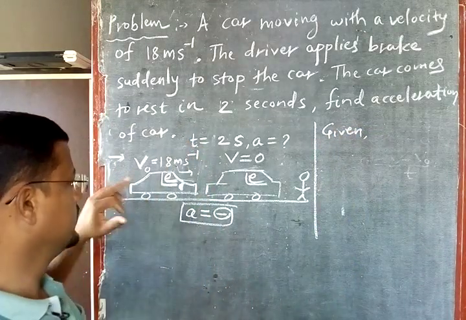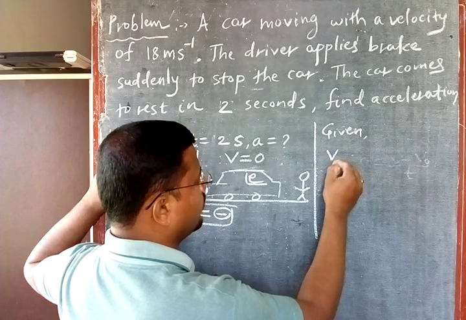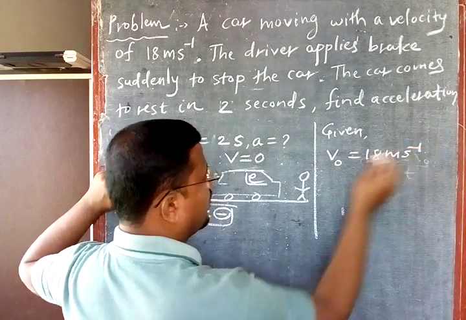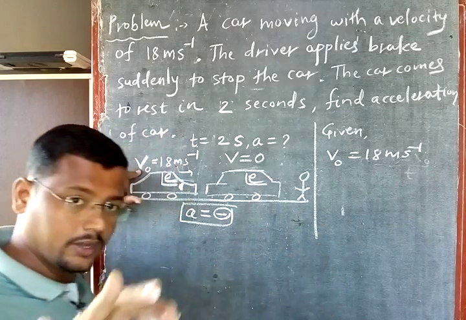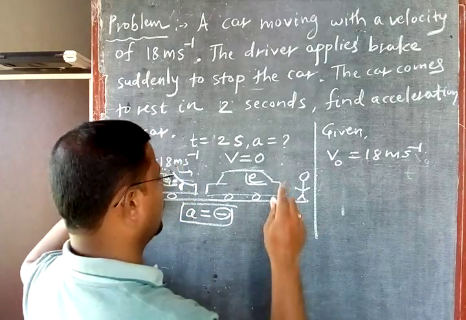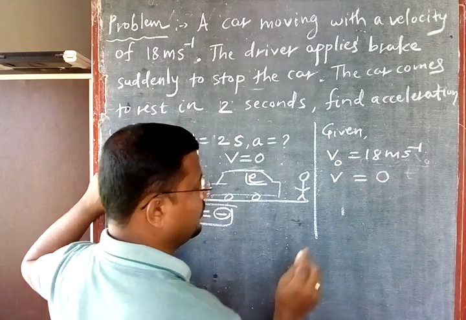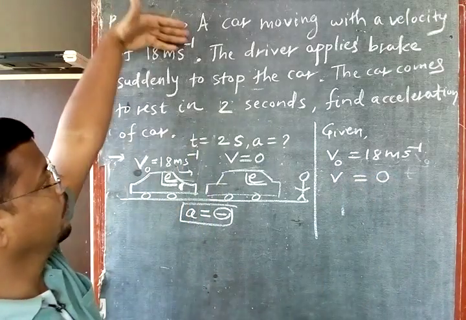One second, I'll write here. Initial velocity, can I write v0 directly? 18 meter per second. No need to draw this diagram. Right now you can draw, but in exam no need to draw here. Where is the final velocity now? What is the final velocity now? 0. Don't say 0 is not given.